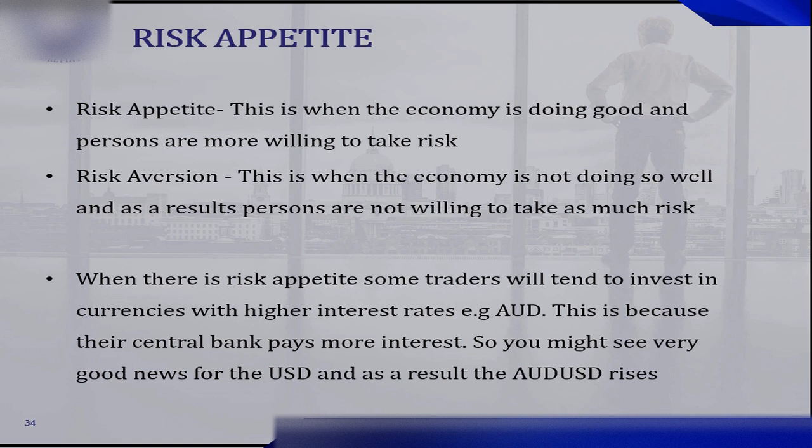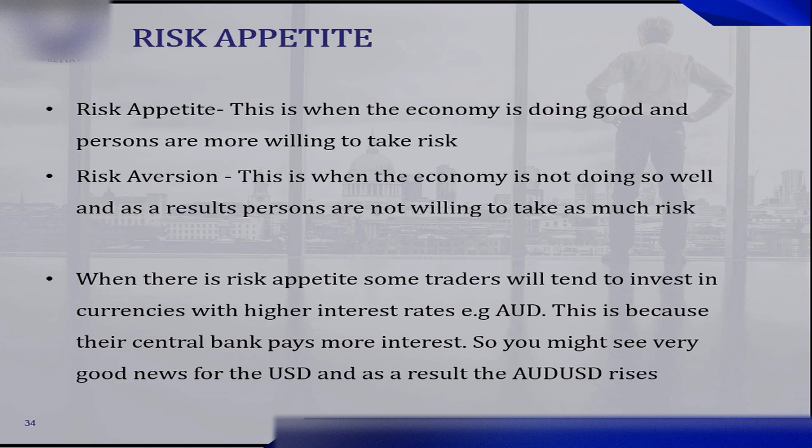Now, when there is risk appetite, some traders will tend to invest in currencies with higher interest rates. For example, the Australian dollar. And this is because their central bank pays more interest. So, whenever there is risk appetite, we will have a rise in certain currencies. For example, whenever we have risk appetite, we can expect to see a rise in the Japanese dollar. And we will discuss this further on in the course.